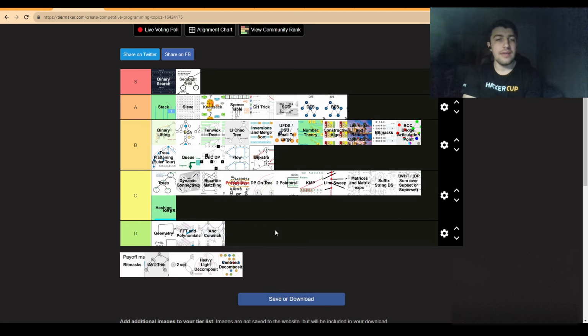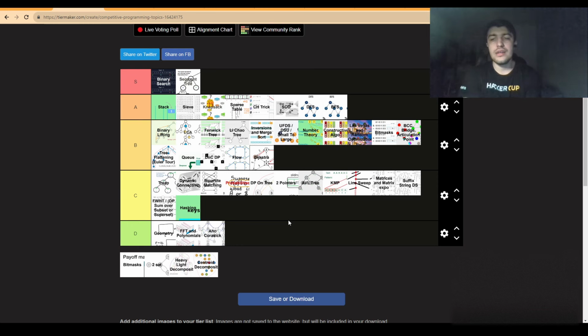AVL trees, again, just like with the other advanced data structures, people just learn them as they are. Of course, there are variations of all these kinds of binary search trees, AVL trees, balanced, whatever, in the STL, but just implementing them by themselves is not something I expect to do anytime soon. And most people don't do that either. So again, C tier, they are useful, but not very attractive.